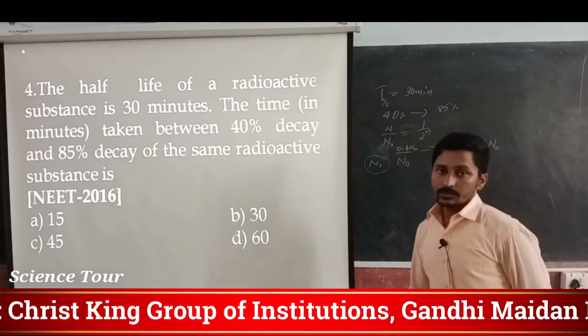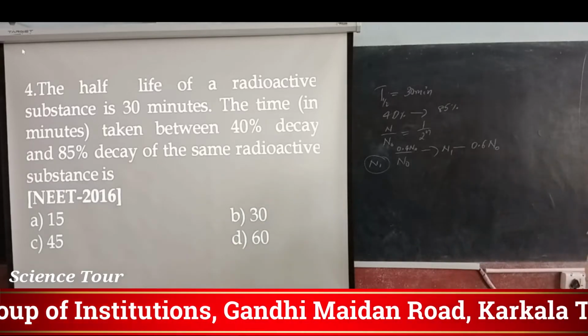Percentage means you have to write it as 0.6 in that way.